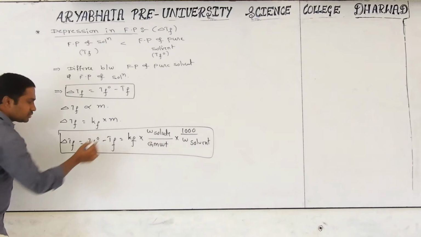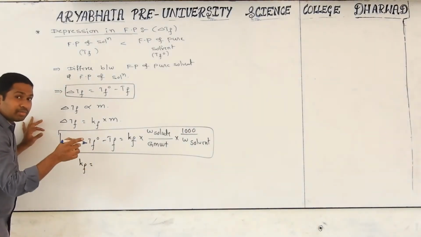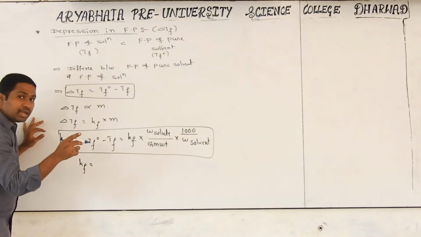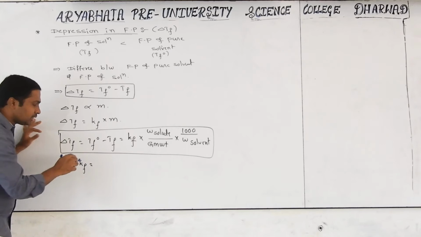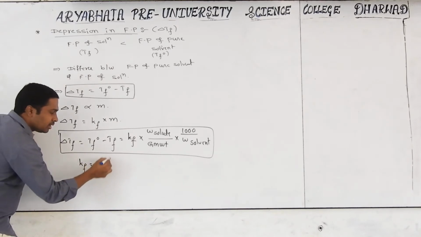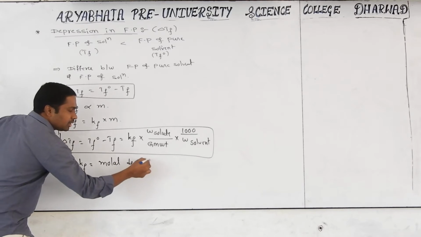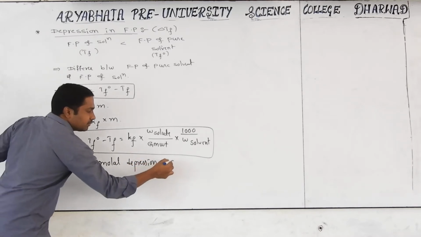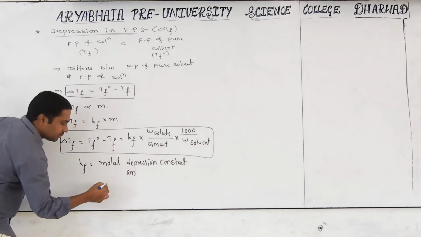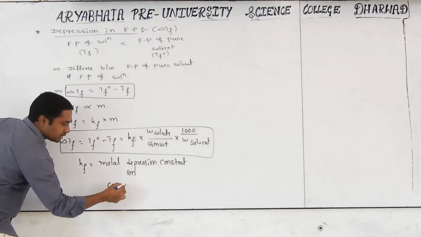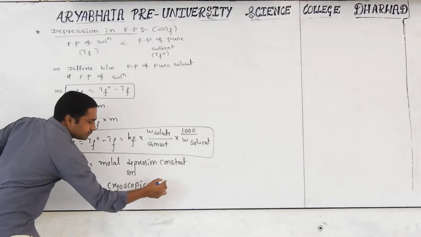Here we have to discuss Kf. Yesterday we learned about Kb, the molar elevation constant or ebullioscopic constant. Like that, Kf is the molar depression constant, also called the cryoscopic constant.